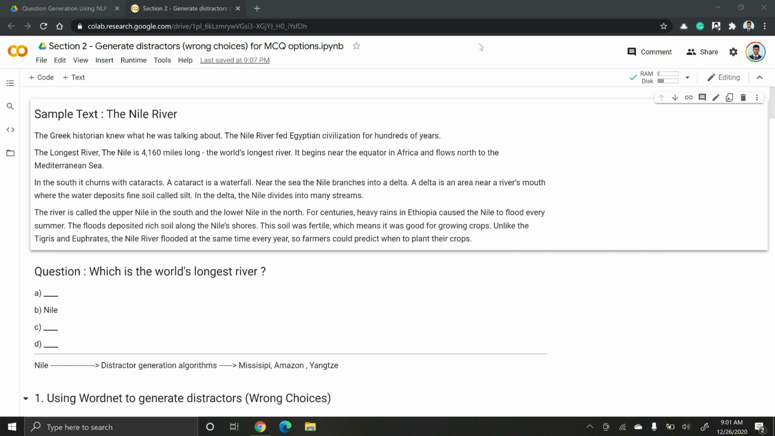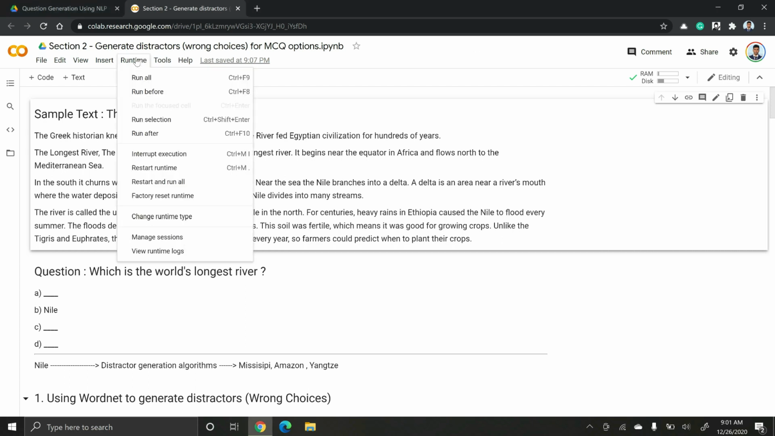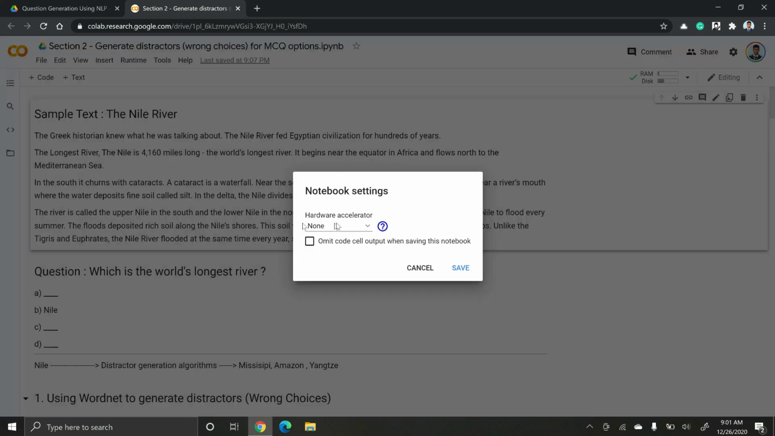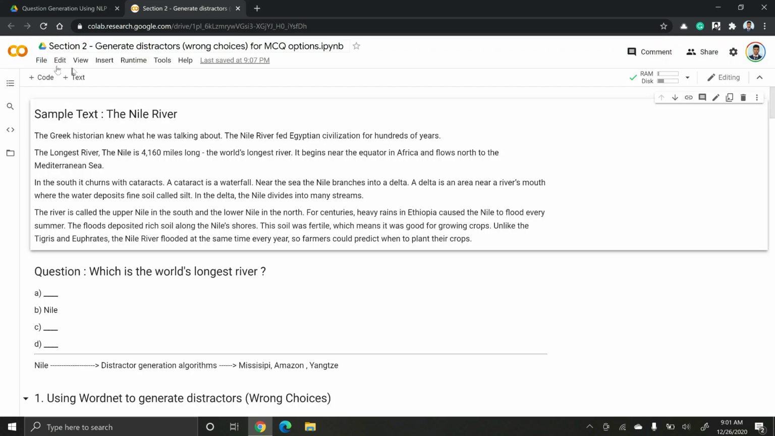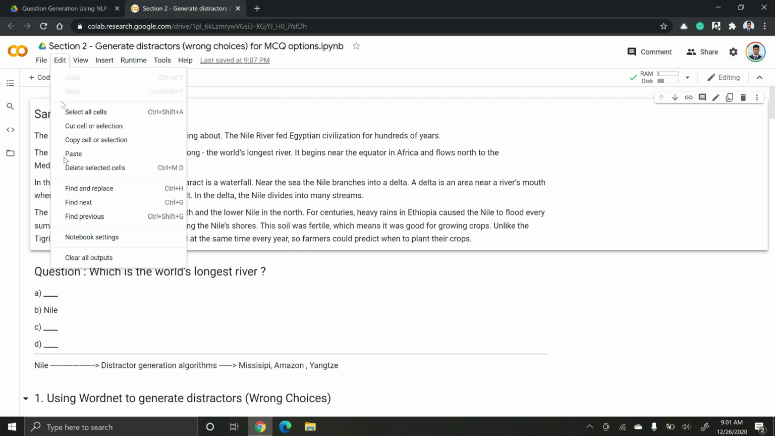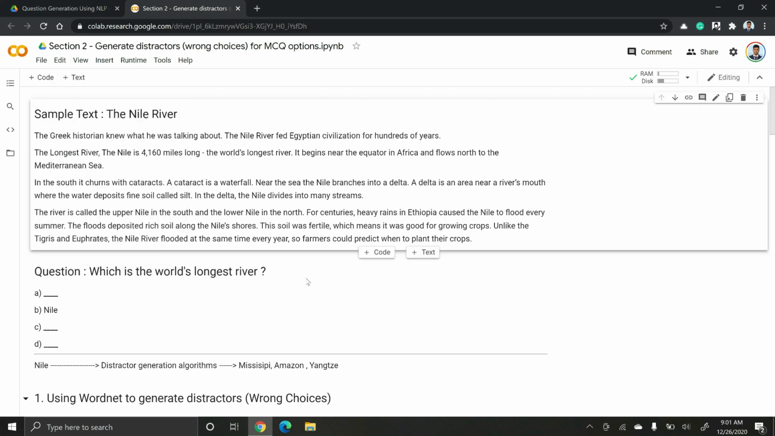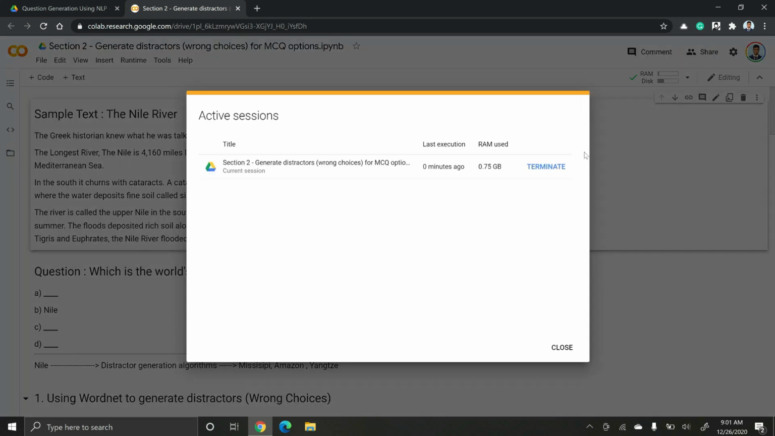Now that we are connected, we'll quickly go through the menu bar. In the runtime, you can change your runtime from your CPU instance to either a GPU or TPU instance as well. You can go to edit and clear all outputs to clear any console log output. Whenever you want to disconnect any session, you can click on manage sessions and terminate them here.